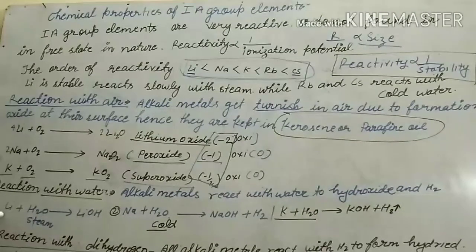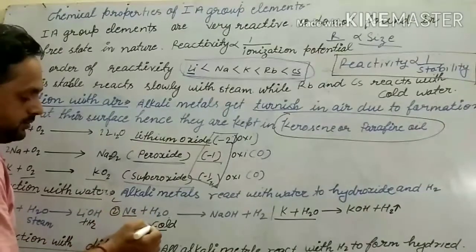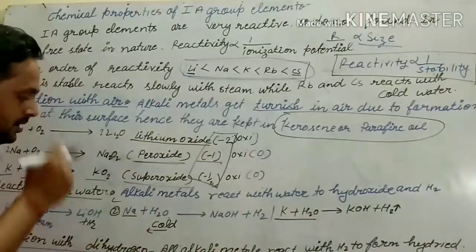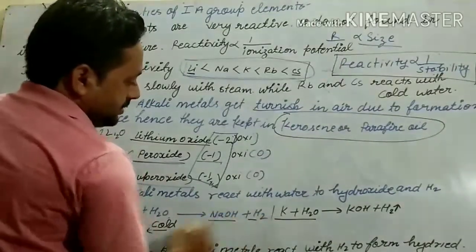Lithium is least reactive, so it reacts with steam, that is water vapor. It forms lithium hydroxide and releases H2. Sodium, Na plus H2O, reacts with cold water and forms sodium hydroxide and H2.